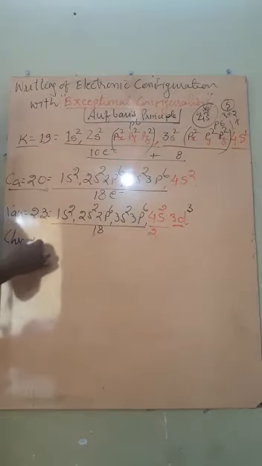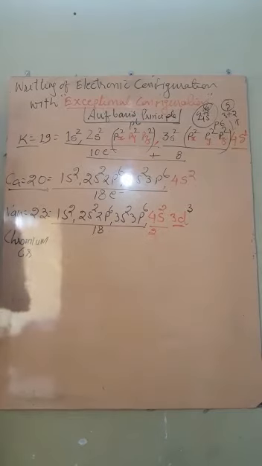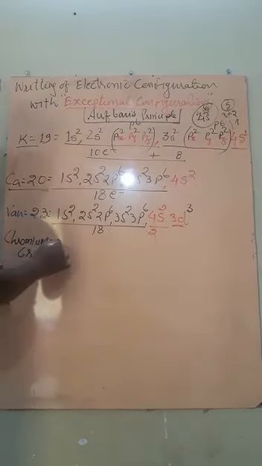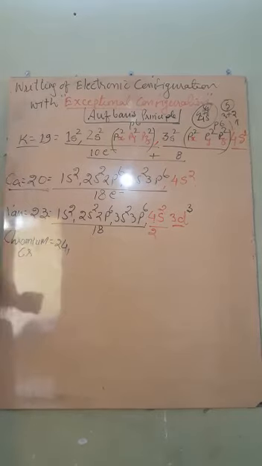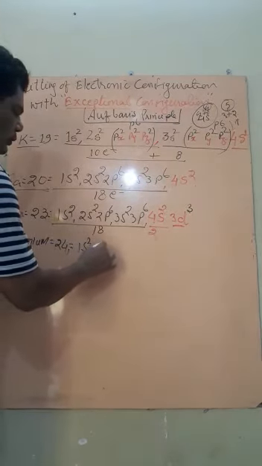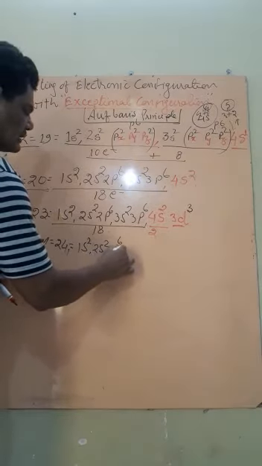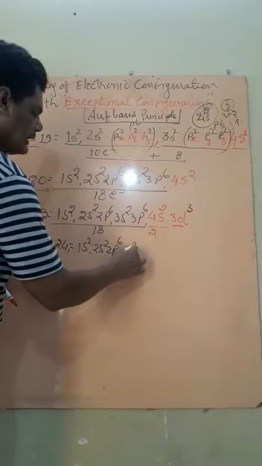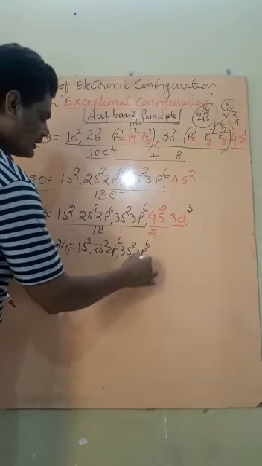Chromium. Its symbol is Cr. Its atomic number is what, beta? 24. So how to fill electrons? Say 1s2, 2s2, 2p6, comma, 3s2, 3p6, comma.